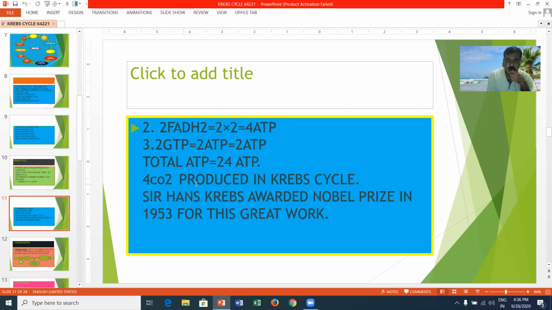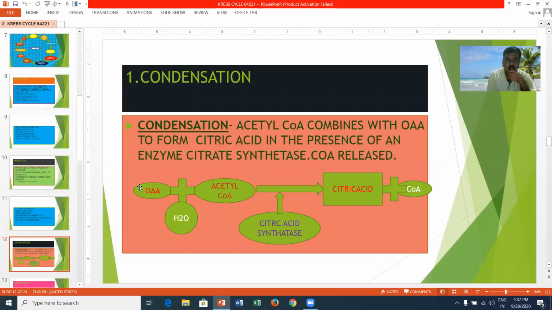4 carbon dioxide molecules are produced in the Krebs cycle. Sir Hans Krebs was awarded the Nobel Prize in 1953 for his great work. Here you can see the steps in the Krebs cycle.